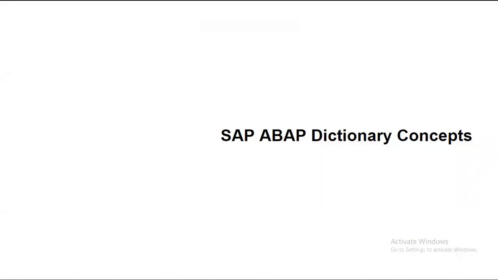Let us see today the SAP ABAP dictionary concepts. See, this SAP ABAP dictionary, or we can say data dictionary, we have to understand what exactly it means. The data dictionary is at the top of all the elements of ABAP. When I say it is at the top, it plays the role of an interface, or I can say an entry point. But how does it move ahead, or what contents are available in the dictionary? The meaning is very simple.